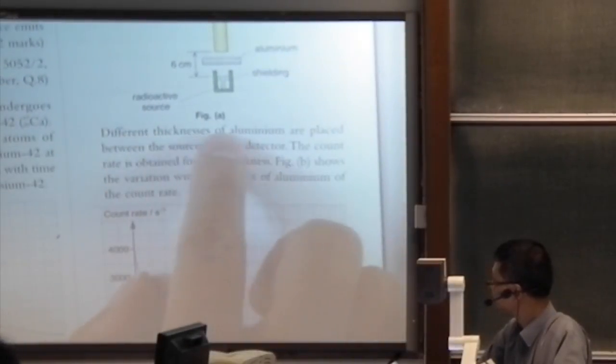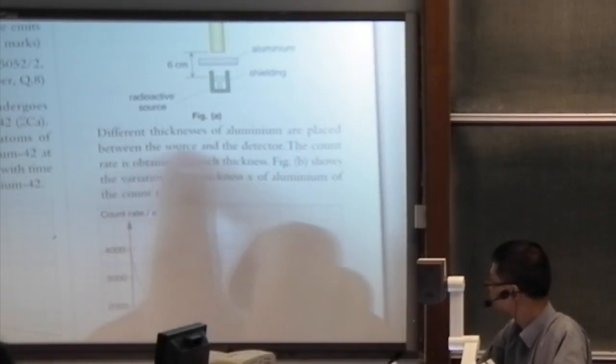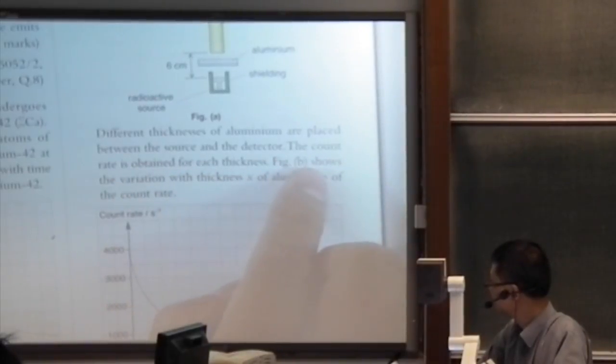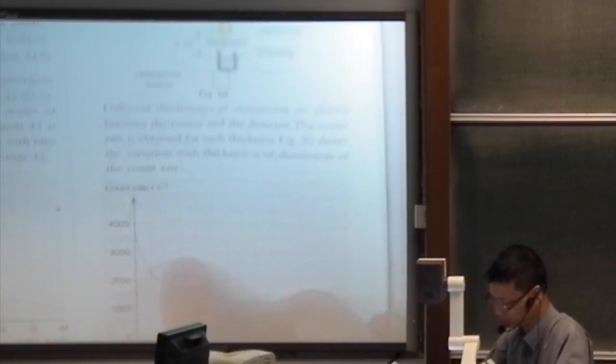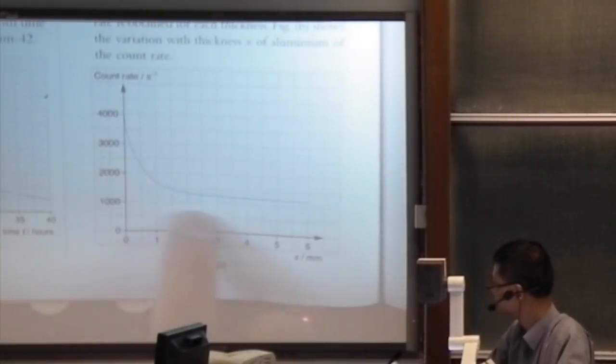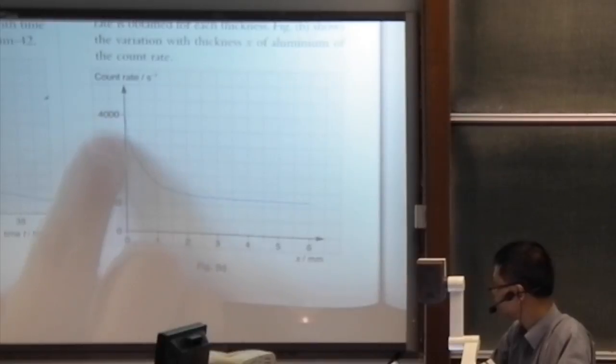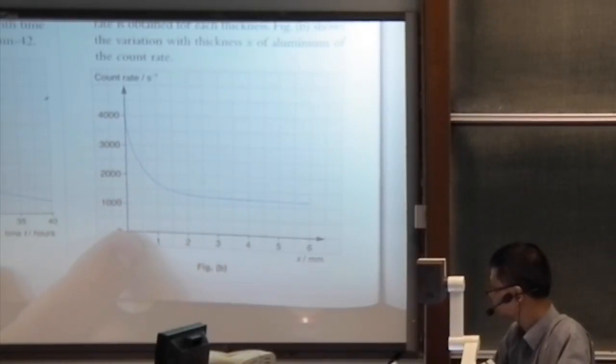Now, different thicknesses of aluminium are placed between the source and the detector. The count rate is obtained for each thickness. And figure B shows the variation with thickness X of aluminium of the count rate. So it looks like that. For aluminium of 0.5 millimeter, there's a lot of absorption.